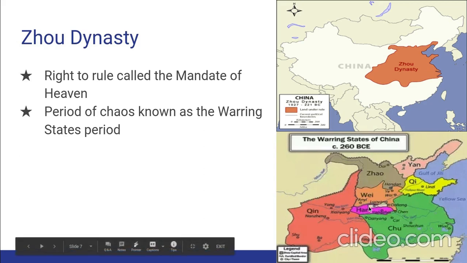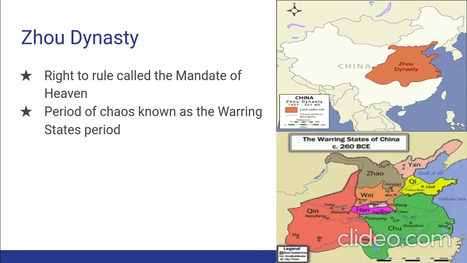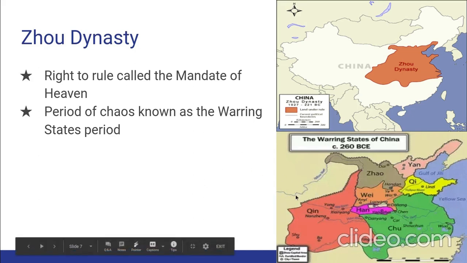Now, this was a time of chaos. Chaos means disorder and confusion. As they fight among themselves, loyalty to the Zhou dynasty disappears. And in 256 BC, the last Zhou ruler is overthrown. And again, remember, when there's chaos, when there's invasion, when there's fighting, it is a sign that they lost the mandate of heaven. They lost God's approval.